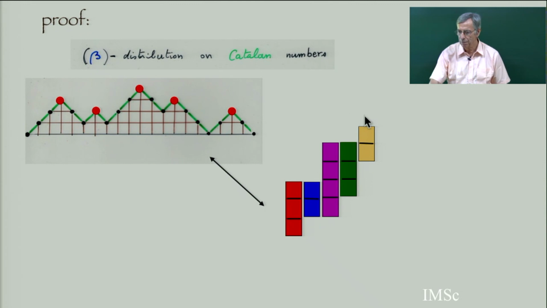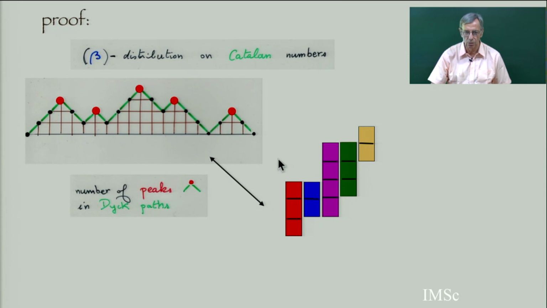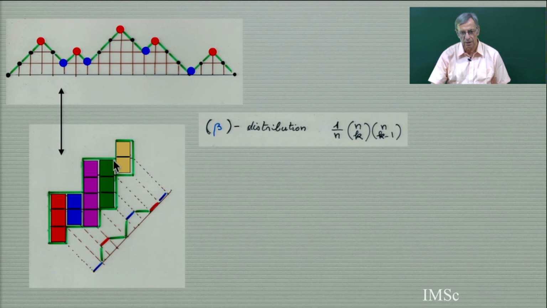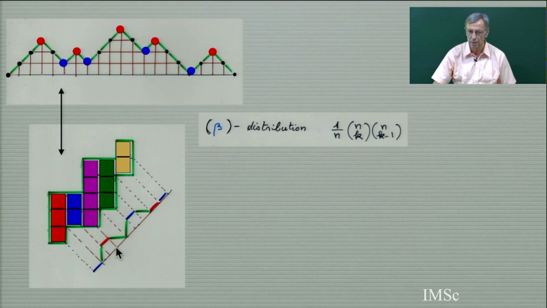So such a polygon of perimeter 2n plus 2 is well known to be counted by the Catalan number, and there is a bijection between the two. Each peak corresponds to a column. Go back to part 1 of this series of lectures. And then if you read this staircase polygon by reading by diagonal, each slice has 4 possible ways. The width you get here can increase by 1, decrease by 1, or stay the same in 2 different ways. So this gives you a bijection between this staircase polygon and these 2-colored Motzkin paths.